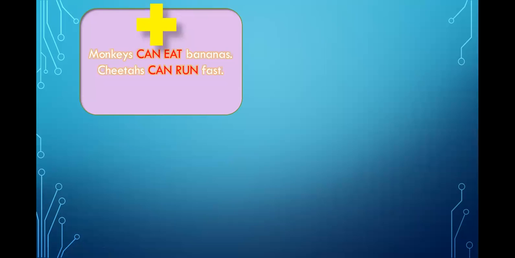A verb in simple form is a normal verb, okay? Nothing different, only the verb with no changes. Don't change the verb. For example, monkeys can eat bananas, cheetahs can run fast. All right, we have can with the verb in simple form, the verb in the original form, nothing different.